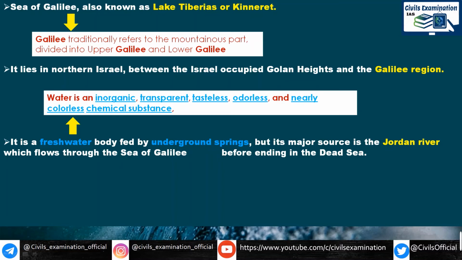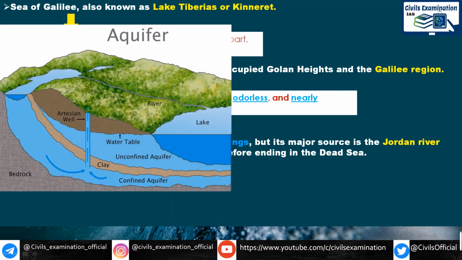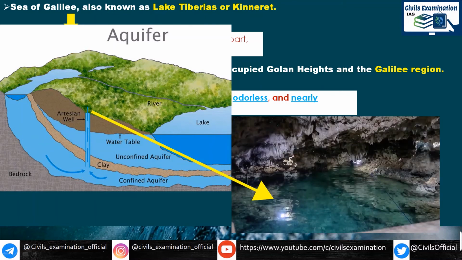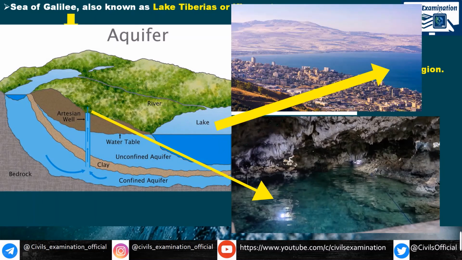An aquifer is like this, and the water flows through this artesian well, which in a real sense looks like this. If this water flows into this river, then it forms a lake like this. Sea of Galilee is also a lake formed like this.